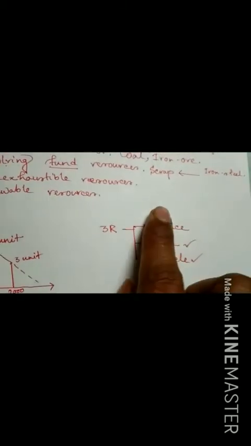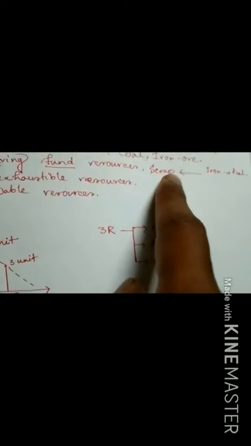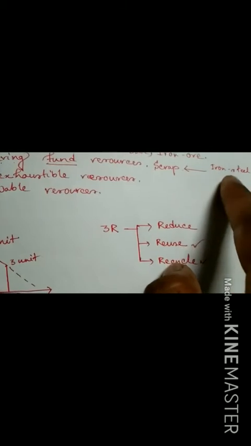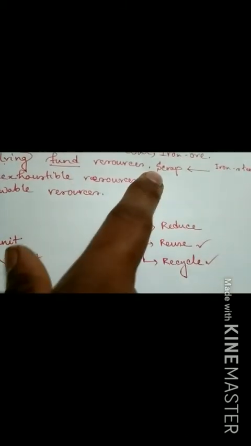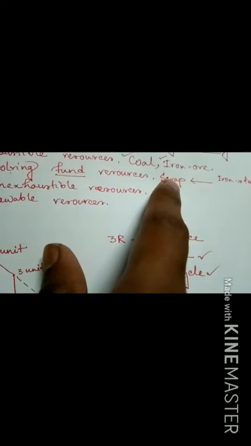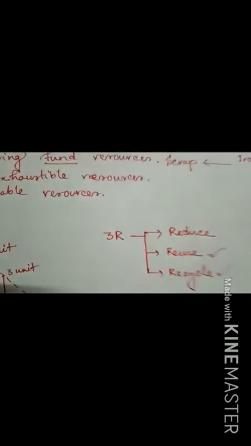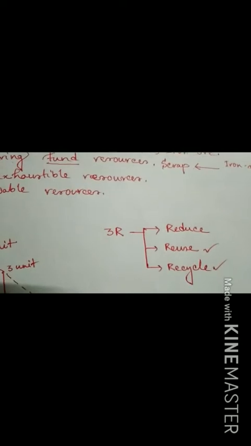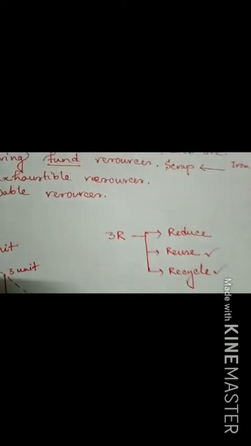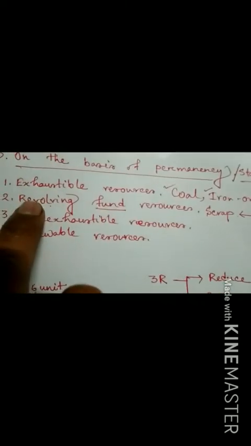So if we use this scrap iron, that means the rejected iron and steel that has been recycled and formed as scrap iron, if it is used for the iron and steel industry, this decreases the actual raw material. So such kind of resources are basically called revolving fund resources.